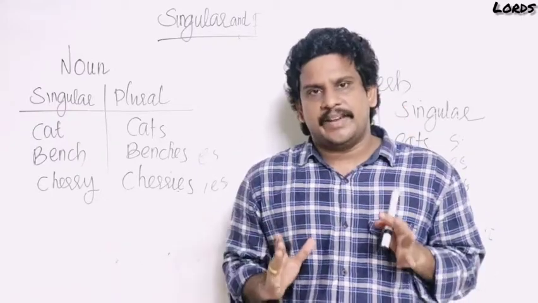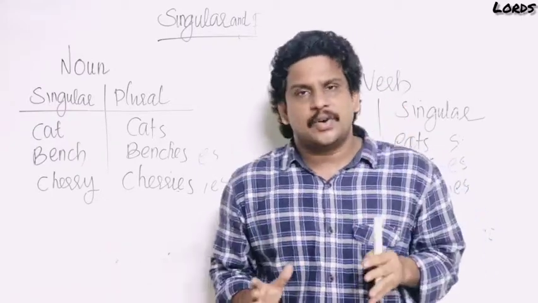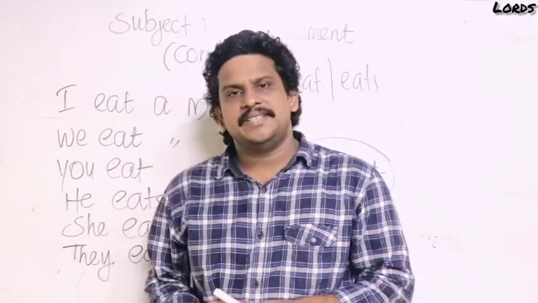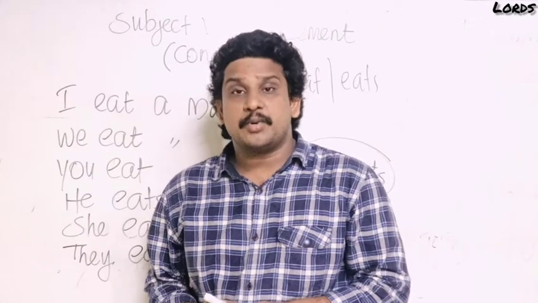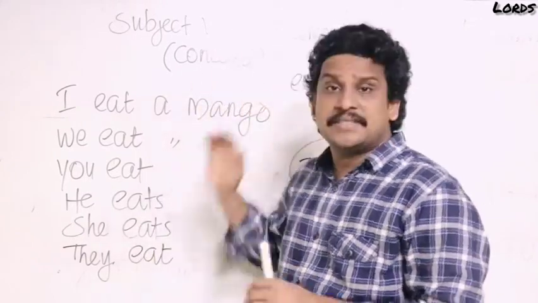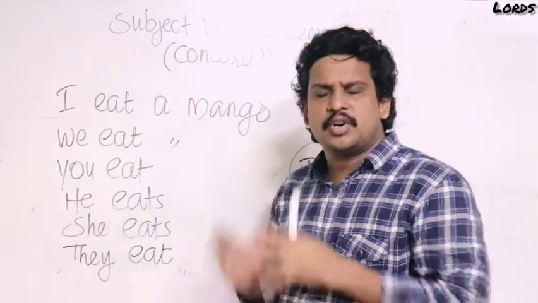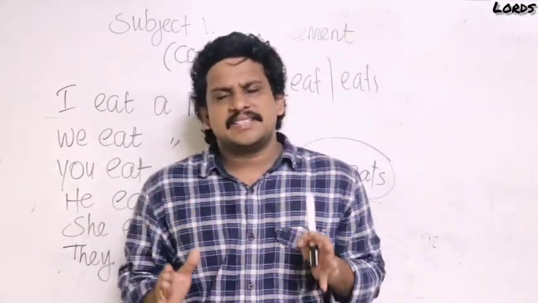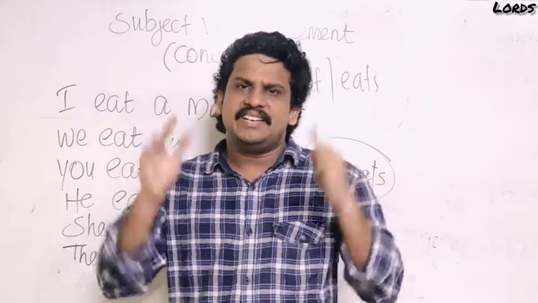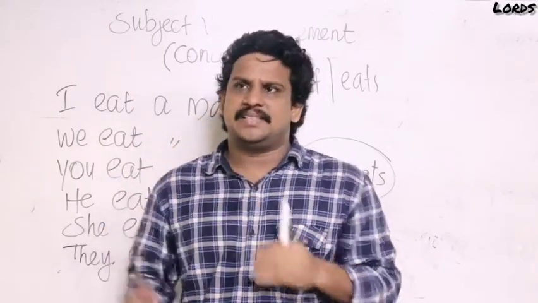What is subject-verb agreement? That is the next part. Okay? Here comes the subject-verb agreement. You are familiar with subject, verb, personal pronouns, singular number and plural number. Here, the definition of subject-verb agreement or concord is a verb must agree with the subject in number and person. A verb must agree with the subject in number and person.